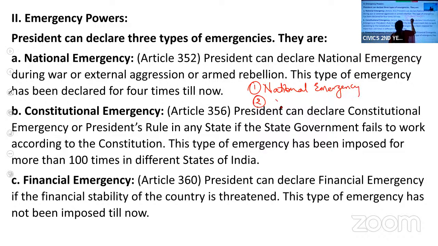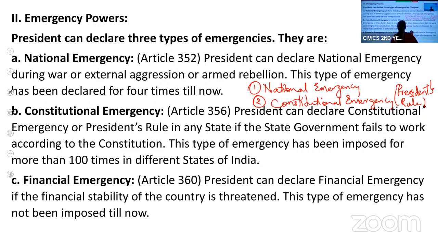Second is constitutional emergency, which we also call president's rule.